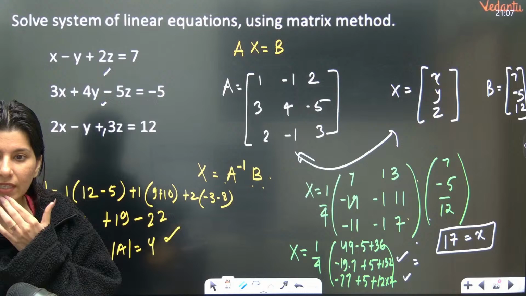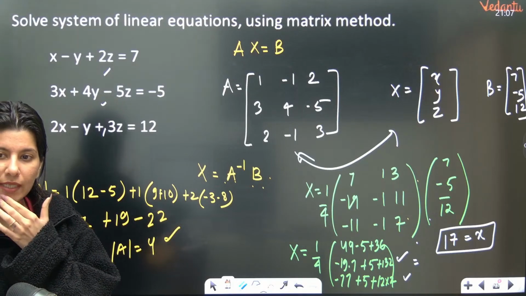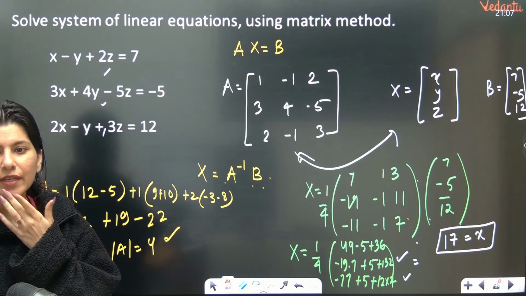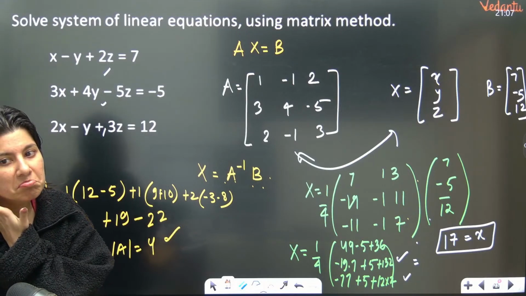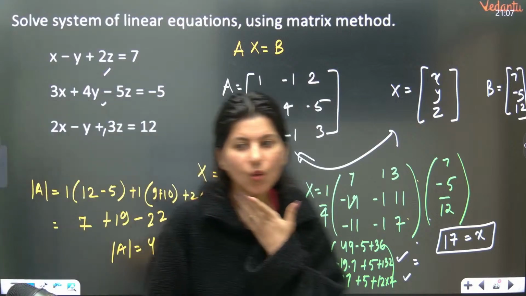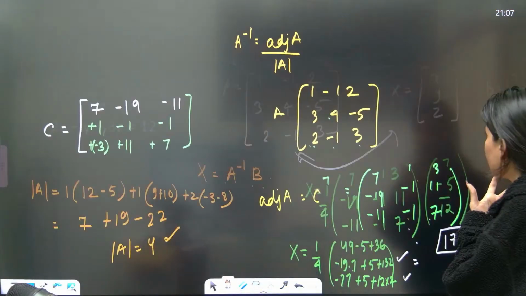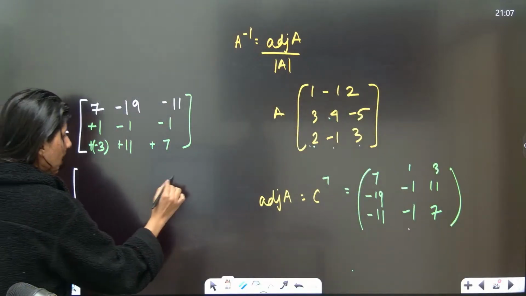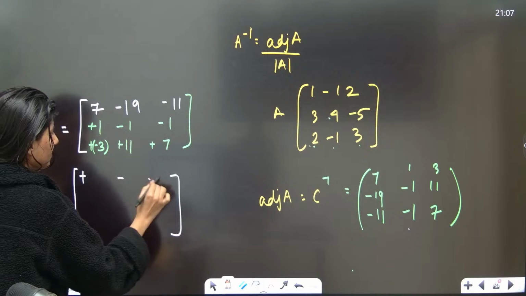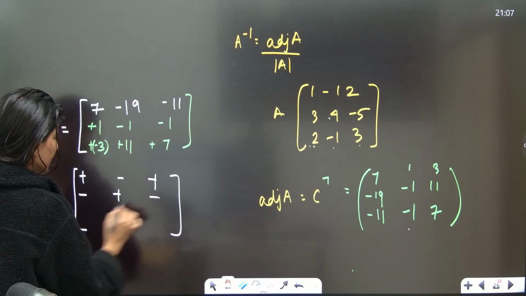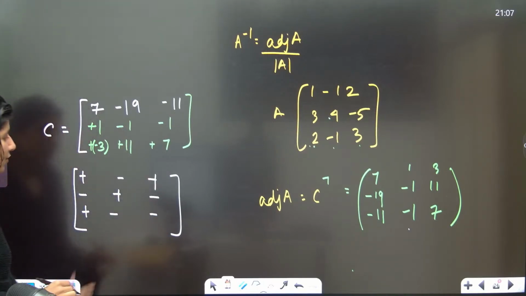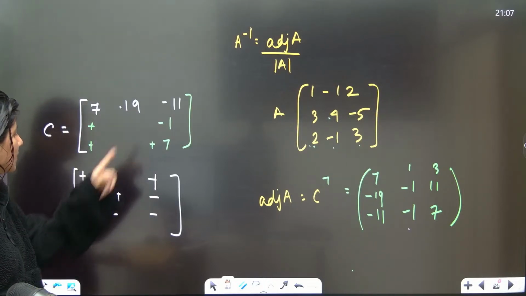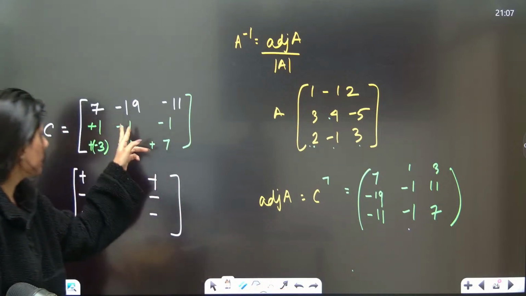Middle row with negative. So negative, negative. See A22. Middle row with negative. No, only J. Understand. See, this is correct. I am telling you, you have to follow this sign: plus, minus, plus, minus, plus, minus, plus, minus, plus. So A22 will have the original sign. So this minus 1, I am saying this is minus 1, correct?